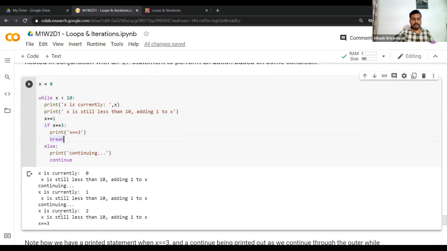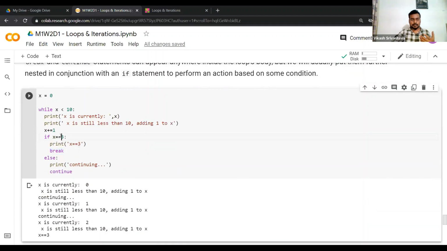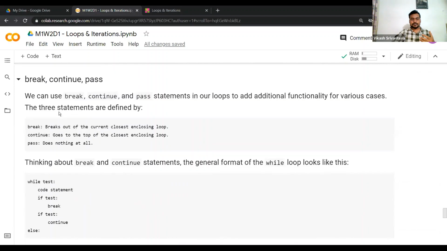So we print x is equal to 3, and then we have this keyword break, which means it breaks out of the loop. If you have a nested loop, let's talk about it later, but for now just think about this: when we write the break keyword, it breaks out of the current closest enclosing loop.